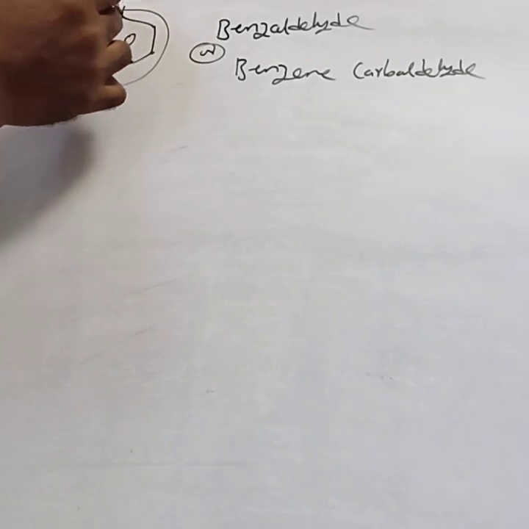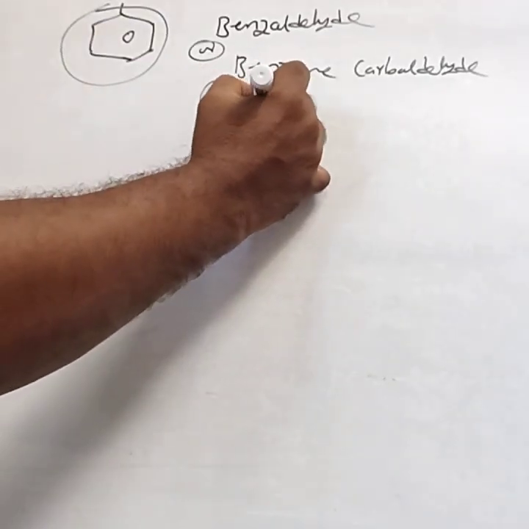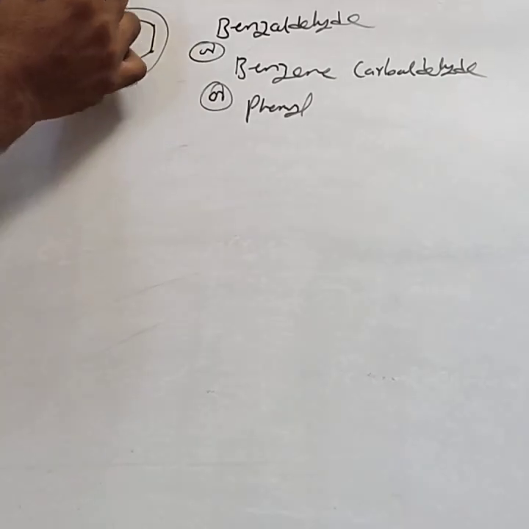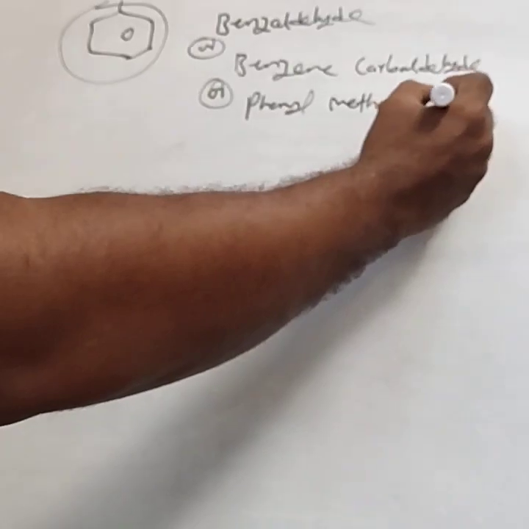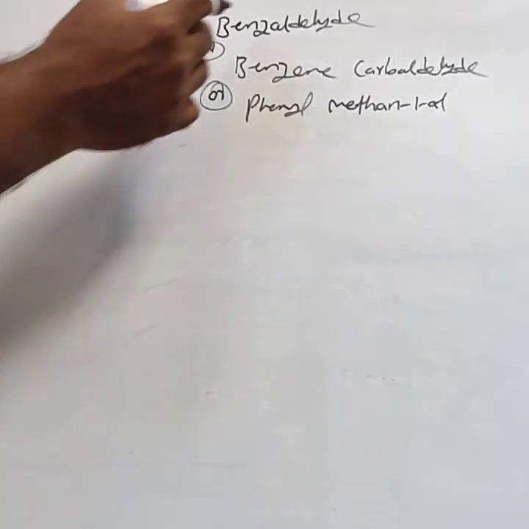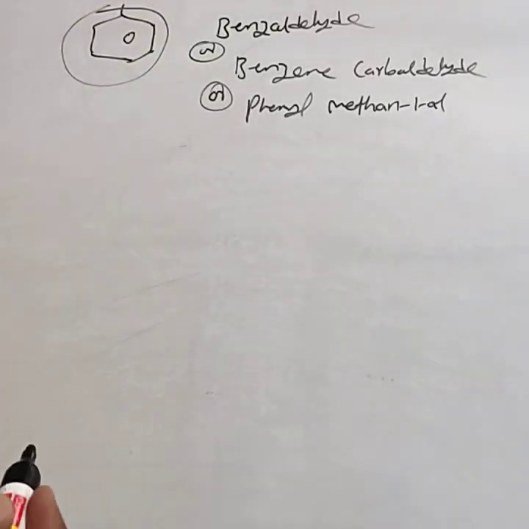Because CHO is not included in the root word, hence we are using benzene carbaldehyde. Or you can also take phenyl. This is the phenyl part. This is the root word, methane, 1 carbon atom, hence phenyl methanol. This is also correct. Commonly we are using benzaldehyde, benzene carbaldehyde, or phenyl methanol.